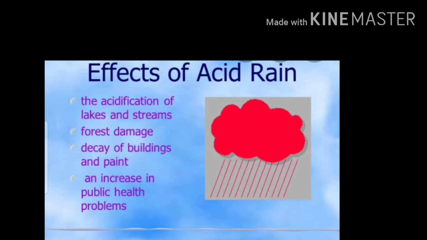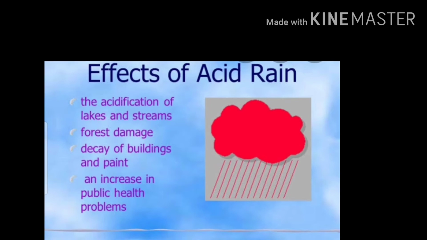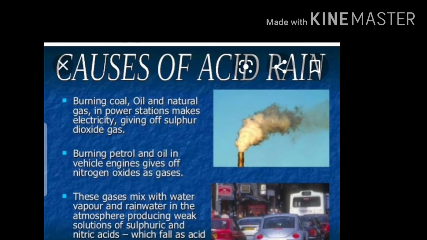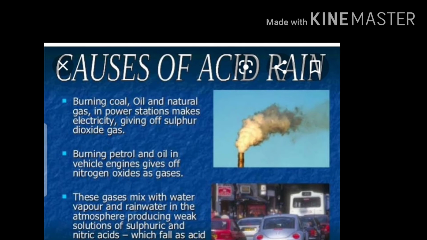Yes, acid rain causes damage to aquatic animals like fish, trees, crops, metal structures, etc. Yes, student, what are the causes of acid rain? Burning coal, oil and natural gas in power stations to make electricity gives off sulfur dioxide gas.